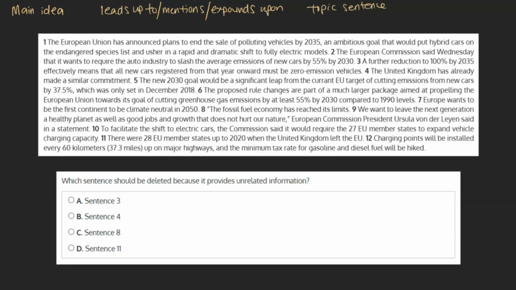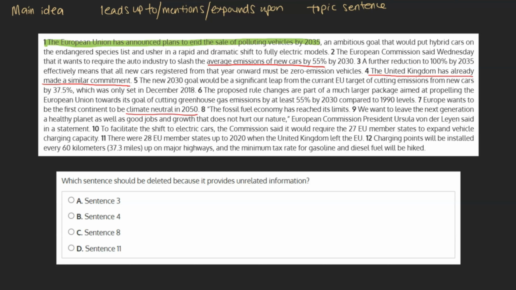With this in mind, let's try and identify the main idea of this passage. This passage is an example of a passage in which the first sentence is the main idea. Taking a look at our first sentence, we can see that it clearly lines up for us what we're going to be hearing about in this text, that the European Union has announced plans to end the sale of polluting vehicles by 2035. And we see this theme expounded upon throughout the text, whether it's emission statistics, mentioning other countries with this goal, or even future goals after this is achieved.